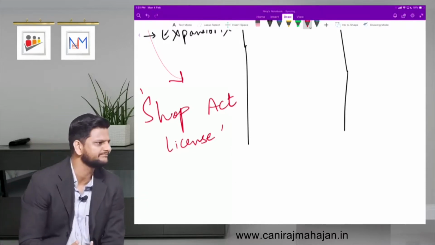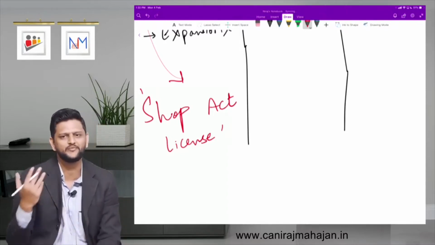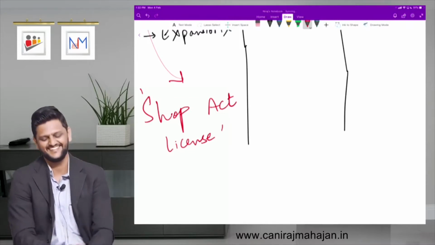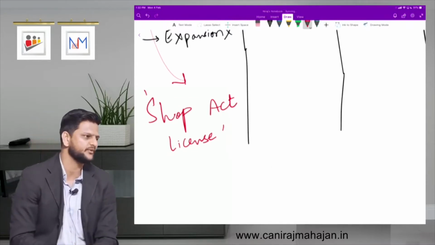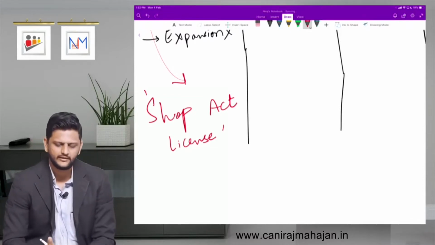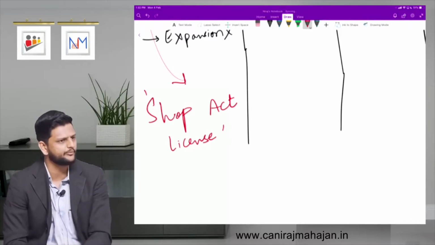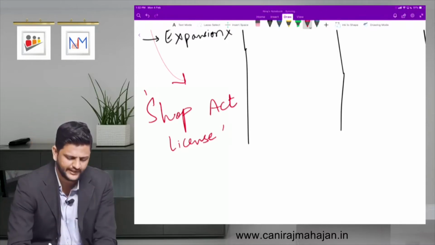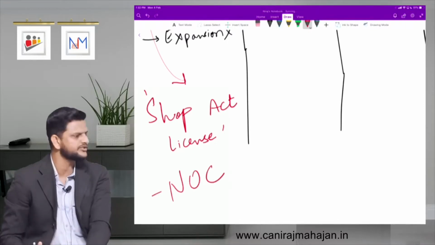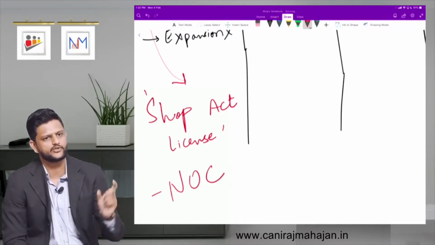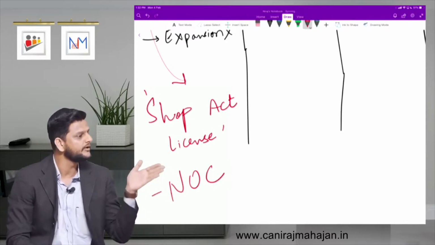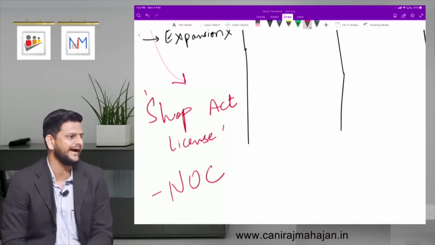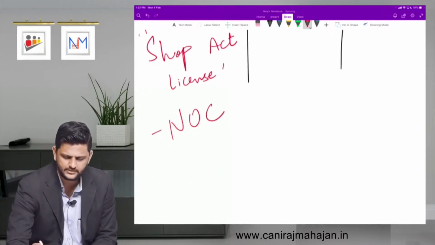Then who issues shop act? That is the question. Not government directly. No, we are not in registrar now. It is your corporation, okay? Corporation or municipality. If you are in corporation, pay attention. If your shop is in a corporation, it will be given by corporation. If it is in a municipality or gram panchayat, you just need an NOC. NOC? No objection certificate. So NOC will be treated as shop act in cases of municipality or something below that. Understood? If you are in corporation, you require shop act license. Correct? Yes? Very good.